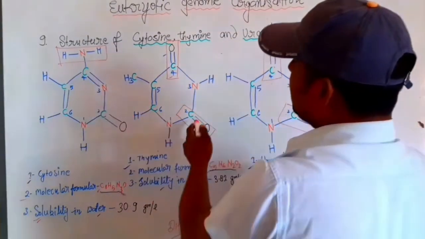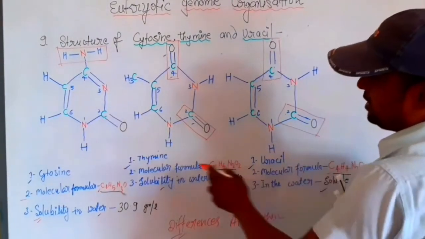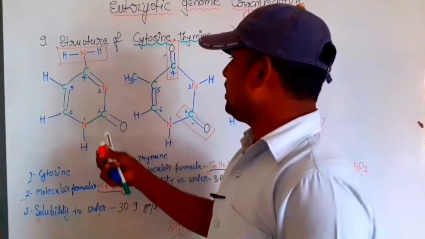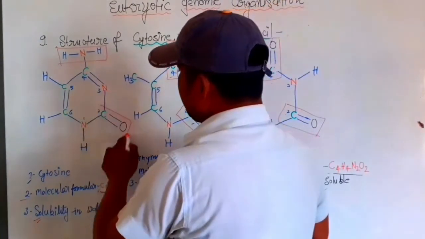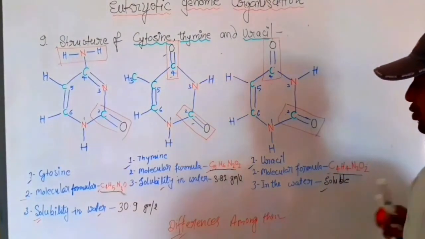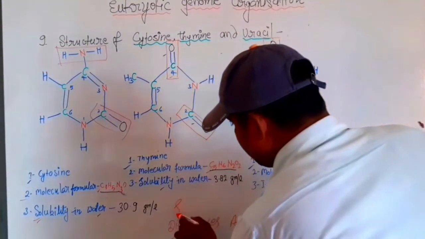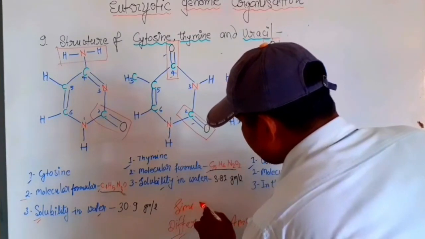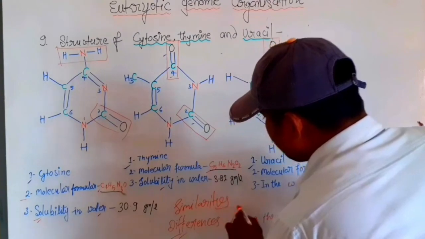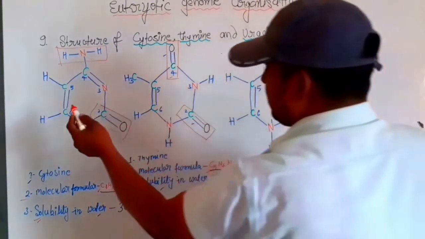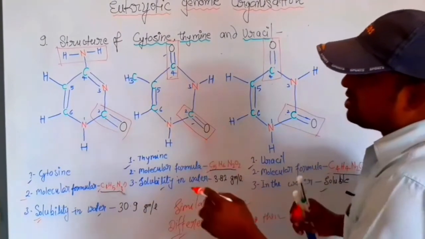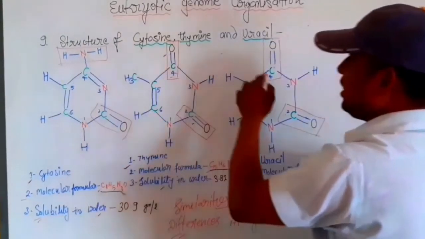In the structure you can see the oxy groups: 2 oxy groups occupy thymine and uracil, while in cytosine only 1 oxy group is occupied, at position number 2. So you can check the similarities between cytosine, thymine and uracil. You can see the structure is a single ring structure.